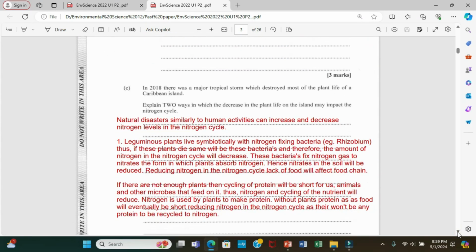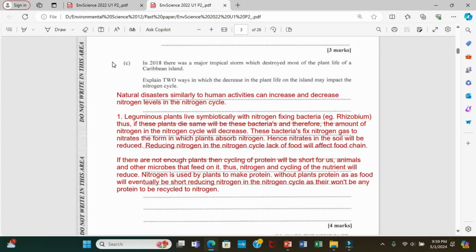Alright, let's move to part C of the question. It says, in 2018, there was a major tropical storm which destroyed most of the plant life of a Caribbean island. Explain two ways in which the decrease in the plant life on this island may impact the nitrogen cycle. Now, the word impact, guys, when you see impact in any question in environmental science, it means the negative effect. The negative effect, right? Now, let's look at that.